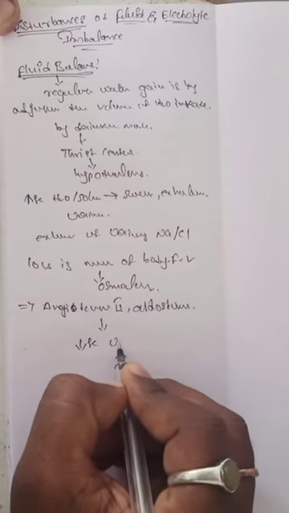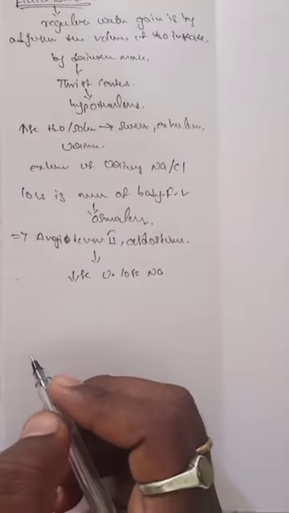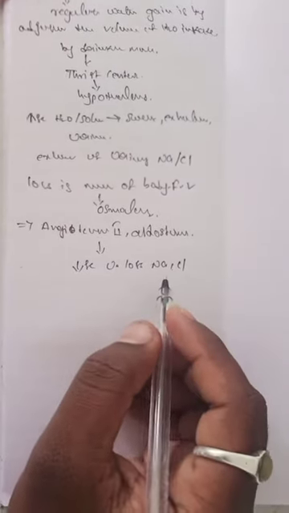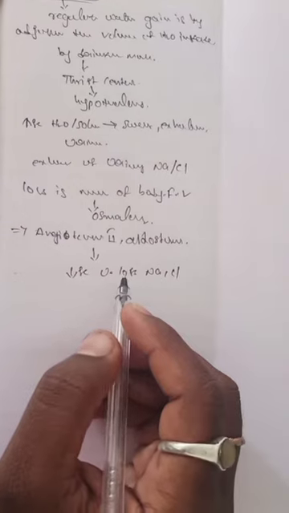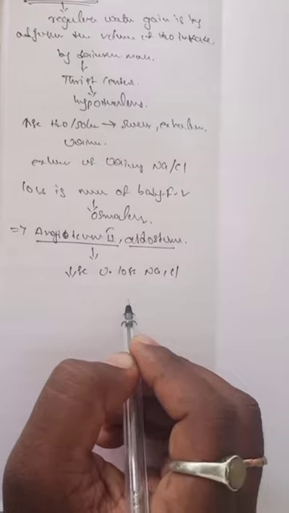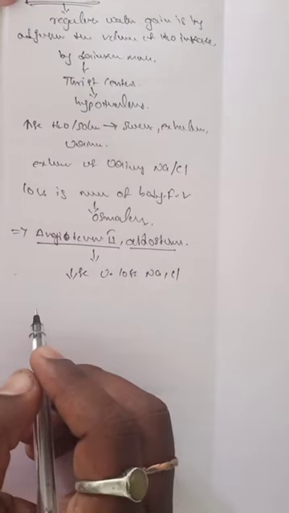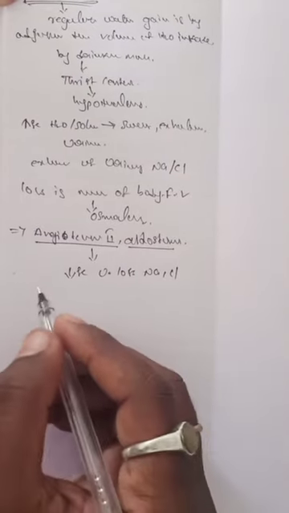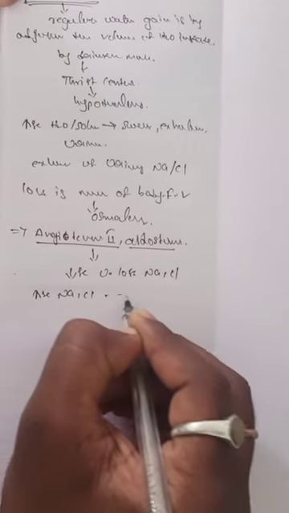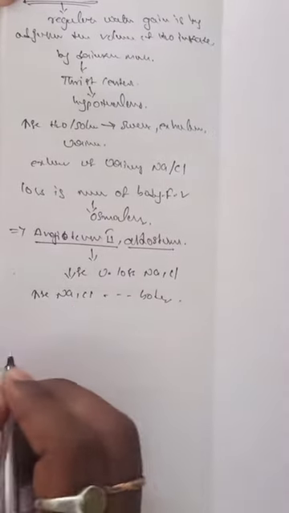They decrease the urinary loss of sodium ions and chloride ions. Angiotensin 2 and aldosterone play a key role in decreasing urinary loss of sodium and chloride ions, so sodium and chloride are retained in the body fluids.